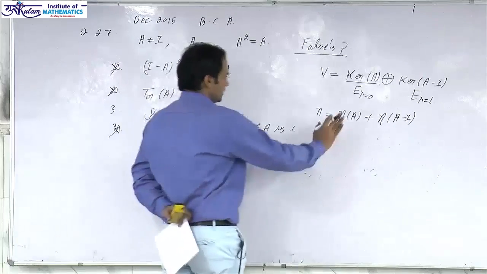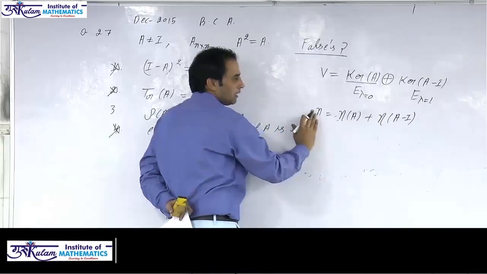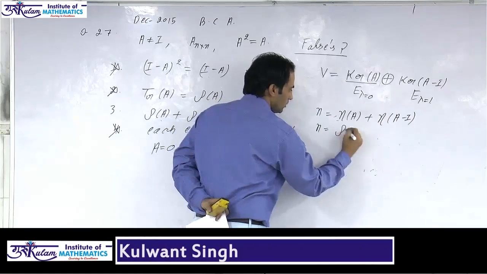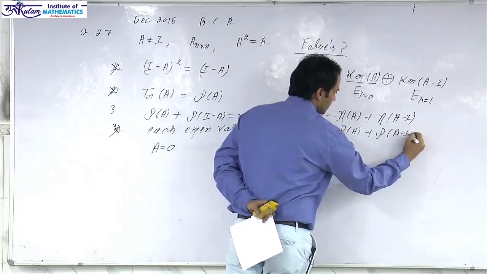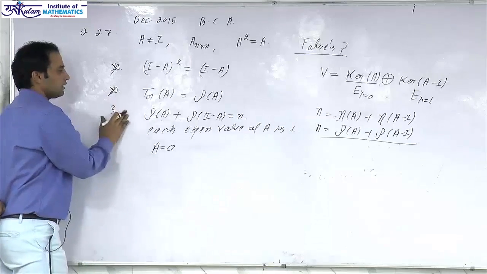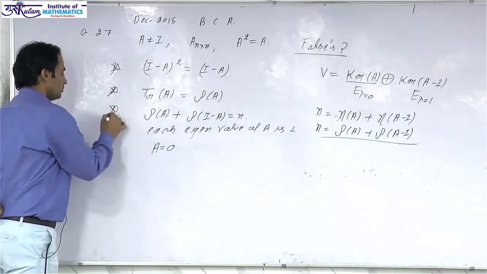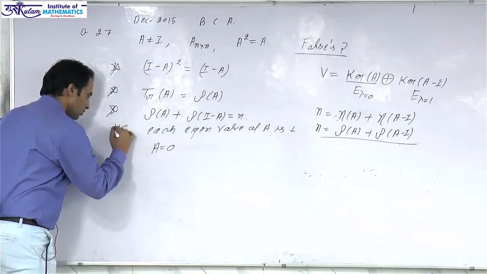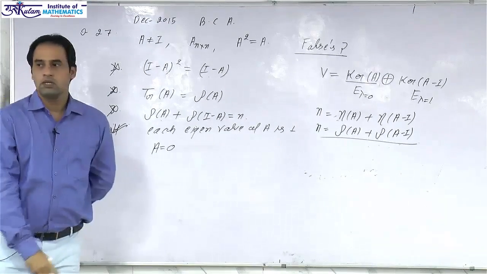Since the nullity of A and nullity of A minus I sum to n, by the rank-nullity theorem we can easily prove that n is also equal to rank of A plus rank of A minus I. So this statement is also correct. Again we have to choose the false statement, so this option is incorrect, and according to the question the fourth option is the only correct option, since we have to choose the false statement.